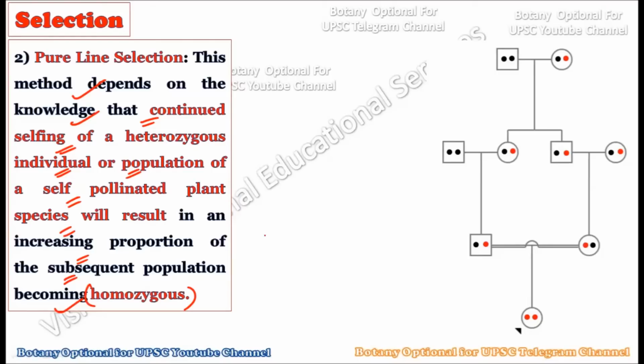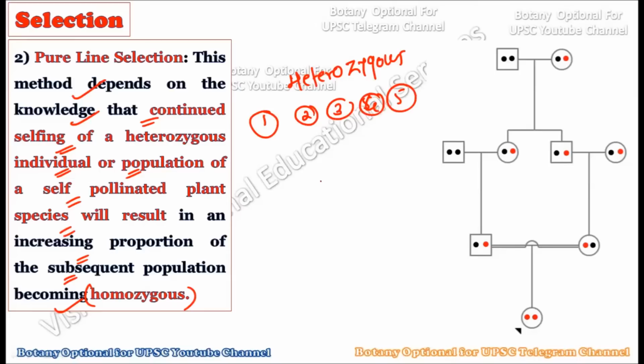Now this paragraph is very important, and much of the meaning of pure line selection is given out in this paragraph. Here you should understand first, when we take the population for selection, there is much heterozygosity in it. So the heterozygous nature of the population is there at the beginning of selection. For example, say we have selected 5 plants, and out of these 5 plants we want to create the pure line.